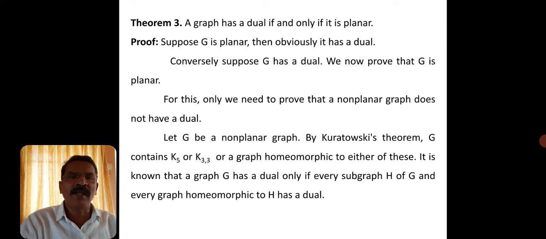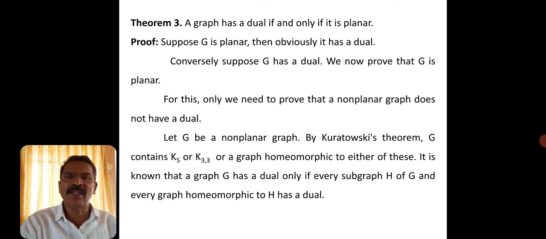If G is non-planar, by Kuratowski's theorem, what is Kuratowski's theorem? A graph is planar if and only if it has no subgraph homeomorphic to K5 or K3,3. That is a very important result, the characterization of a planar graph.